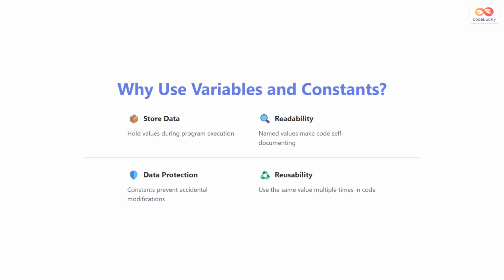Third, constants provide data protection by preventing accidental modifications to important values. Finally, both variables and constants promote reusability. You can use the same named value multiple times throughout your program, and if you need to change it, you only change it in one place.